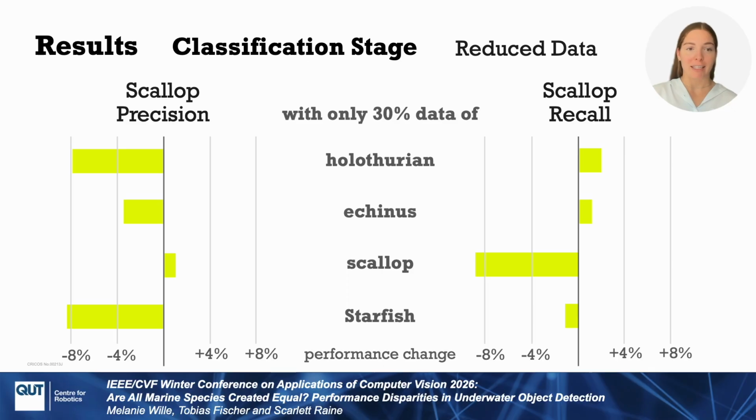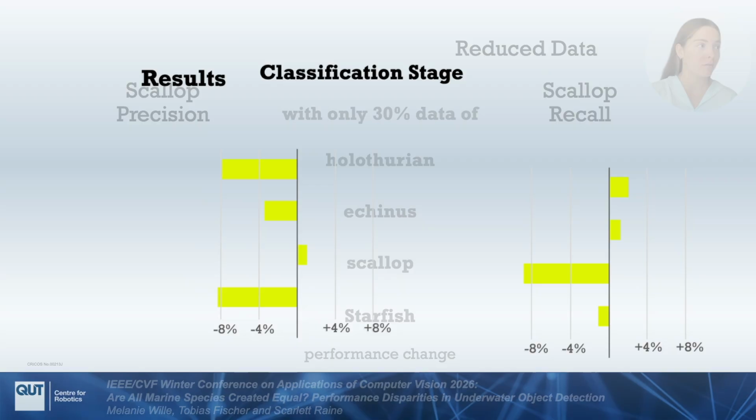When we reduce training data for one class at a time, performance in most classes mainly changes with their own data. But scallops are affected in any case, which indicates that they have less distinctive features and rely on negative examples from other classes.